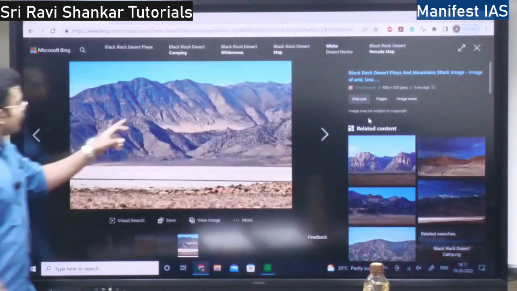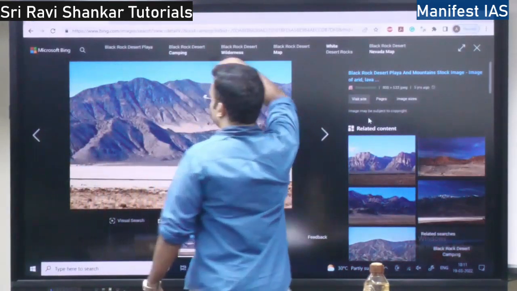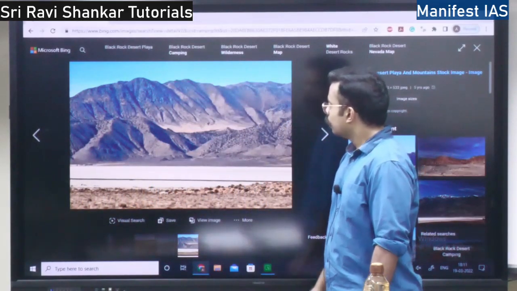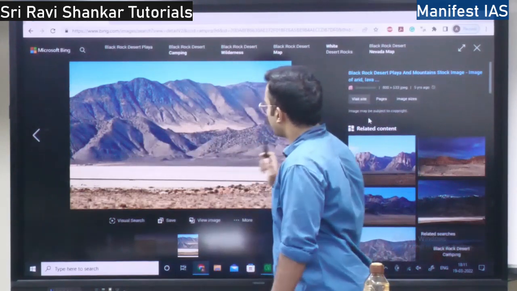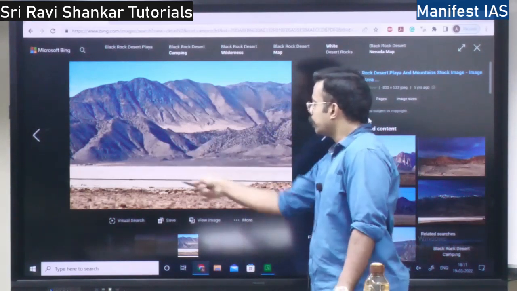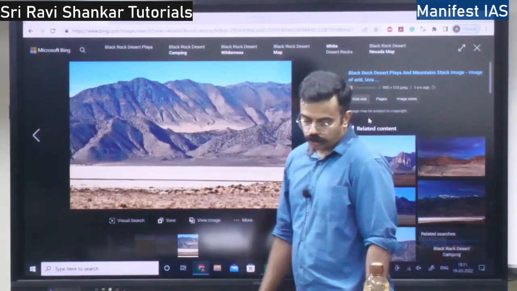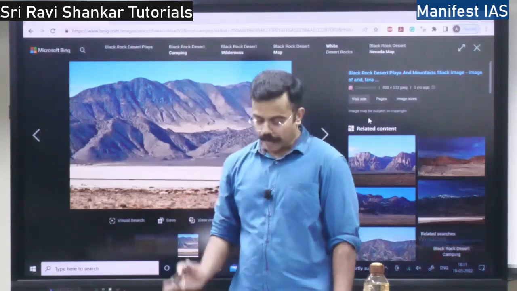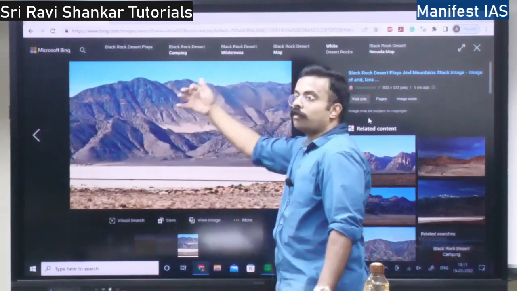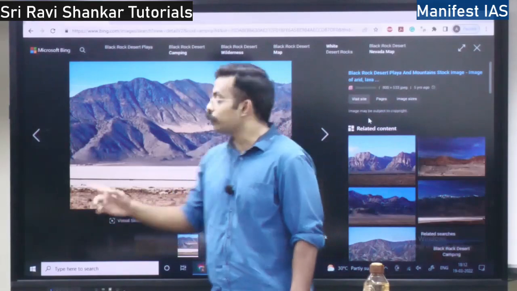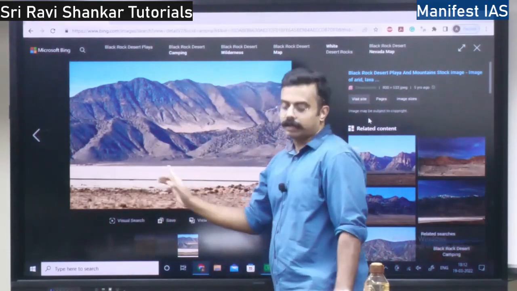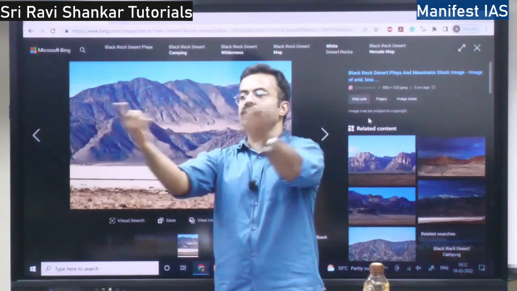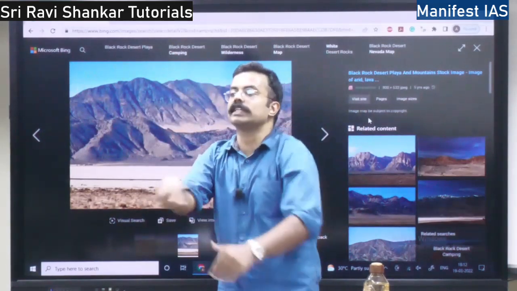See, here if the entire thing is surrounded by mountains in the desert, this is a desert. What happens? Around this plain there will be mountains. There will be hills around the plain area, and from the hills water will flow to this plain area. Everywhere around there are mountains, and water is going to flow to the center.